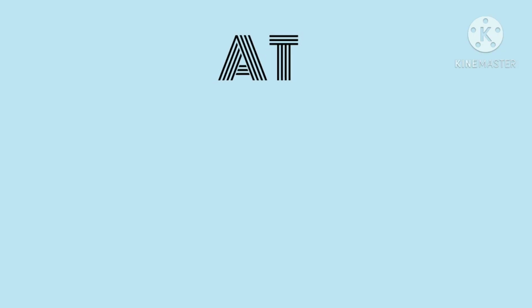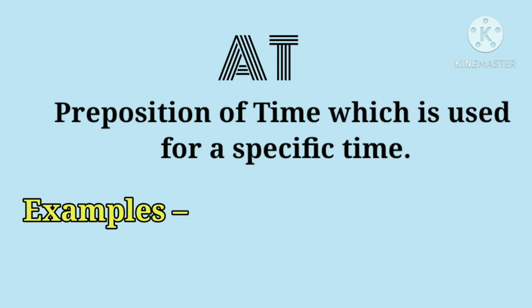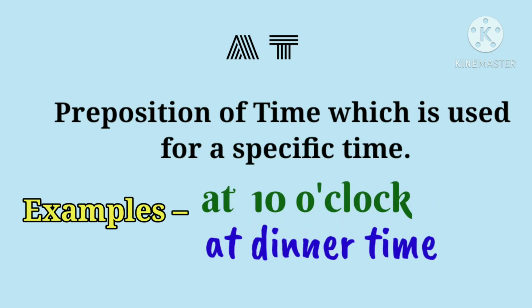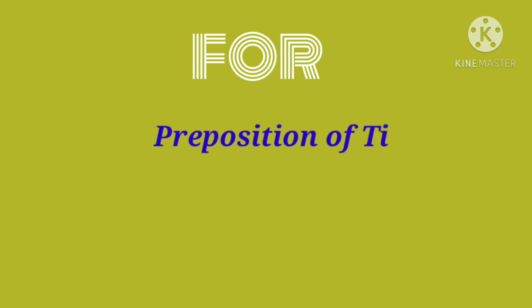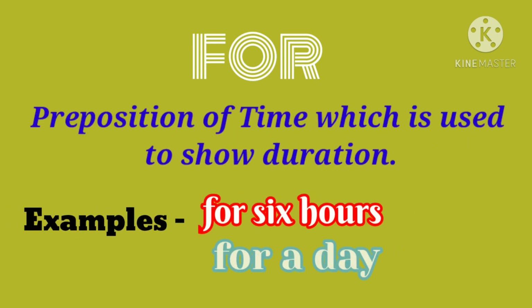"At" is a preposition of time which is used for a specific time. For example, at 10 o'clock, at dinner time. "For" is a preposition of time which is used to show duration. For example, for 6 hours, for a day.